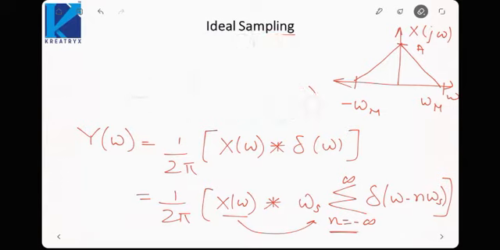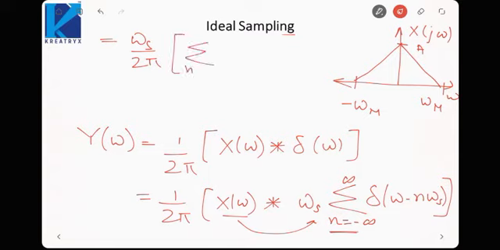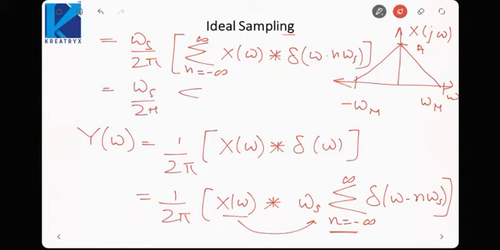So what will happen is it will be omega s upon 2 pi into sigma n equal to minus infinity up to infinity X of omega convolved with delta of omega minus n omega s. Okay, this will be omega s by 2 pi sigma n equal to minus infinity up to infinity X of omega minus n omega s. Now I have directly written this using the convolution property of the impulse function.